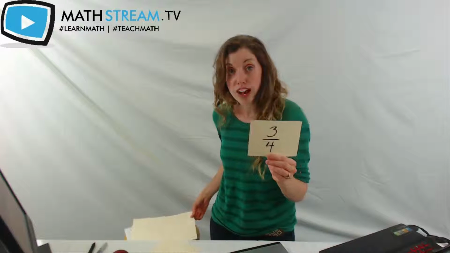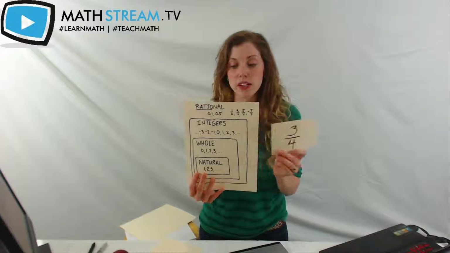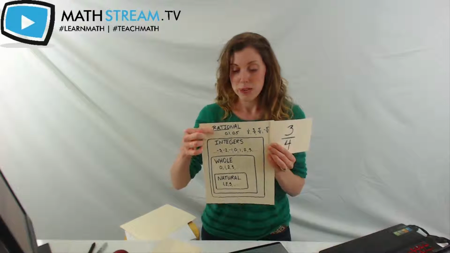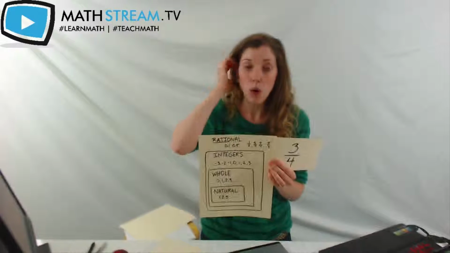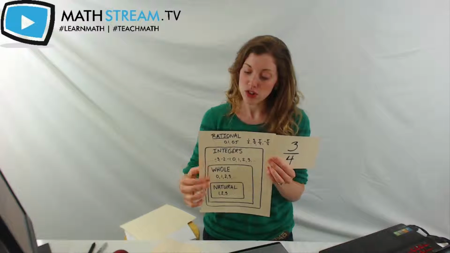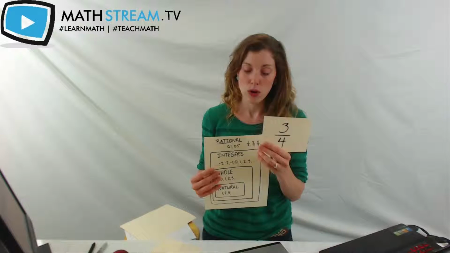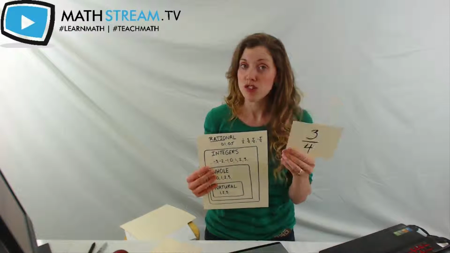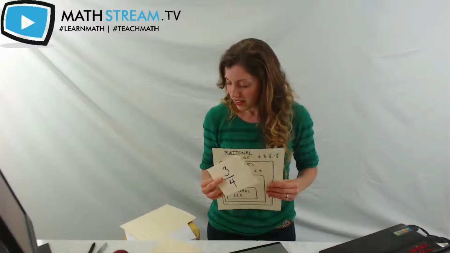Okay, here's another one. 3/4. Rational, because it's a ratio, but does it fit into any subcategory? It can fit in up here, but it doesn't have a whole quantity to it, because 3/4 by nature is not a whole. In all of the other categories, integers, whole numbers, natural numbers, they all require that the number be a whole of some kind. So we would say that 3/4 is rational, but that's it. We can't categorize it any further than that. It is a rational.